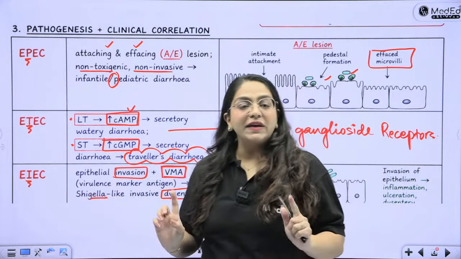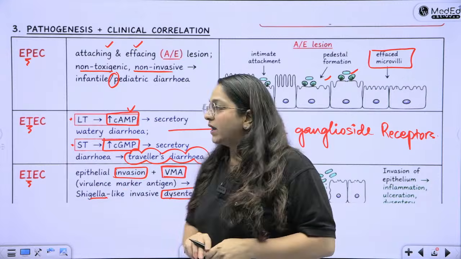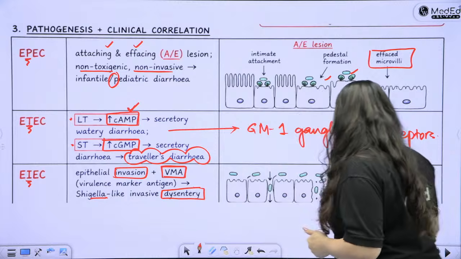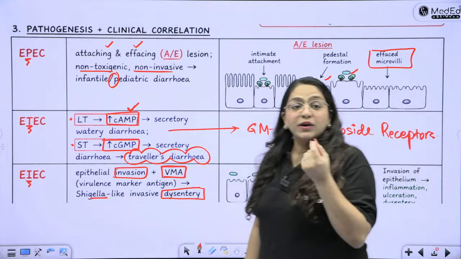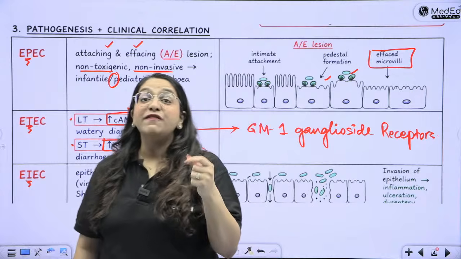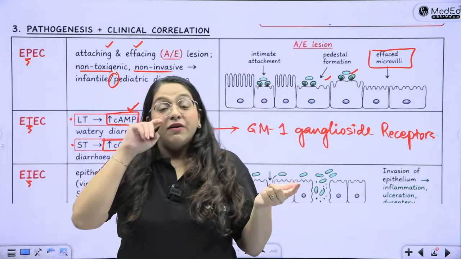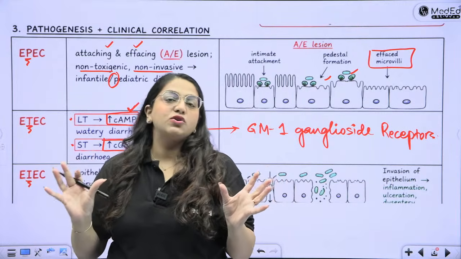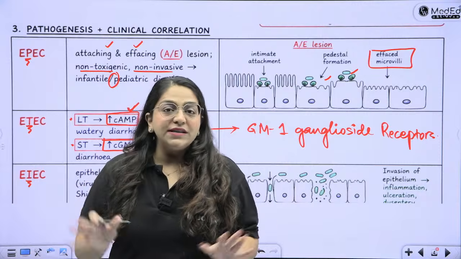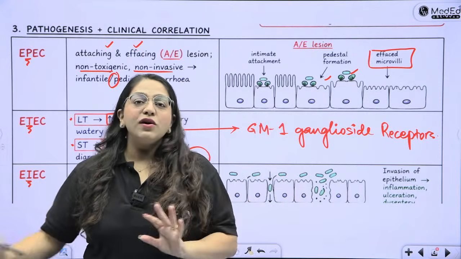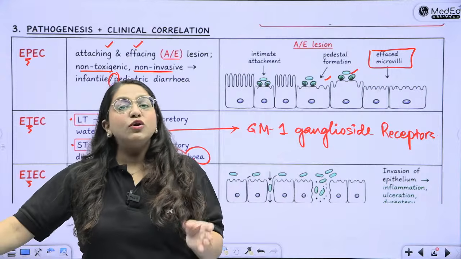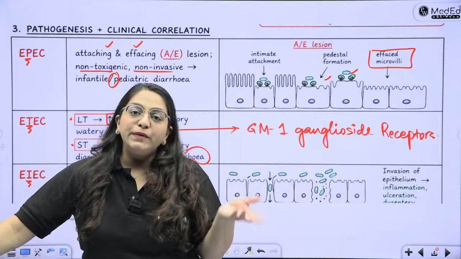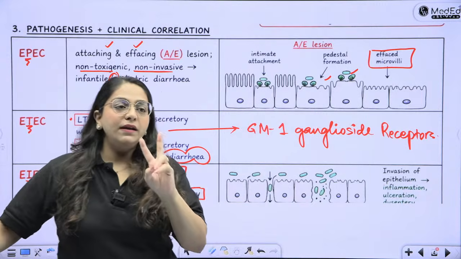Not Salmonella typhi, incorrect. Yes, Vibrio cholerae is the one which has the same mechanism of action as the labile toxin of E. coli. Okay, chalo. Please understand that Salmonella typhi causes typhoid, which is enteric fever, which is a systemic disease. We read Salmonella typhi in the bloodstream infections. The major disease caused by Salmonella typhi is not gastrointestinal disease. Okay, Salmonella typhi is not the main cause of diarrhea. Salmonella typhi is a main cause of fever. It is not a main cause of diarrhea. Okay, so main cause of diarrhea is Vibrio cholerae. It is E. coli. So these are the main diarrheagenic pathogens.